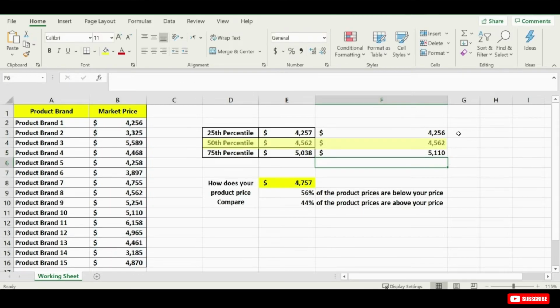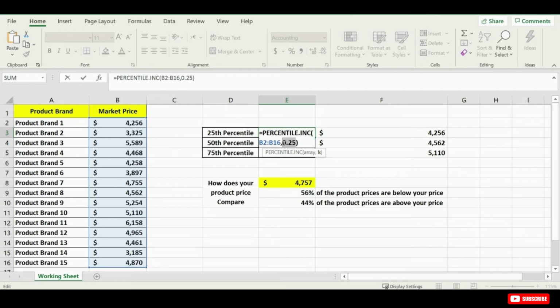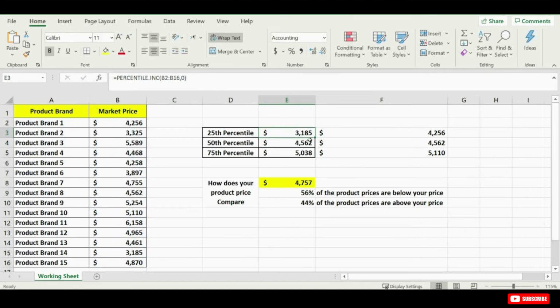You will notice that we got the same results in the middle, but we got slightly lower results for the 25th percentile, and slightly higher results for the 75th percentile than inclusive. So, what is the reason for that? Well, the reason for those slight differences is that percentile exclusive excludes the 0 and the 1 from its calculations. Trying to insert the value 0 in the inclusive formula, we notice that Excel will return the lowest value, whereas we get an error if I change this to 0 in the exclusive formula.